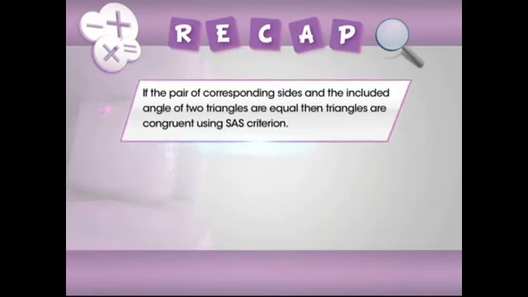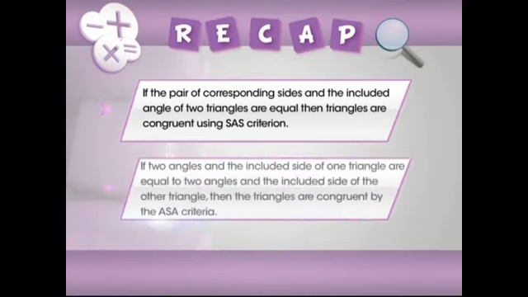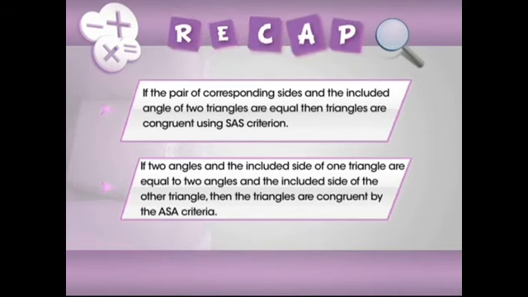If the pair of corresponding sides and the included angle of two triangles are equal, then triangles are congruent using SAS criterion. If two angles and the included side of one triangle are equal to two angles and the included side of the other triangle, then the triangles are congruent by the ASA criteria.